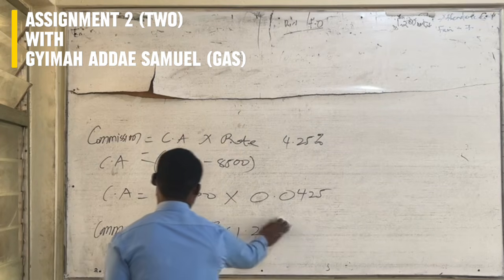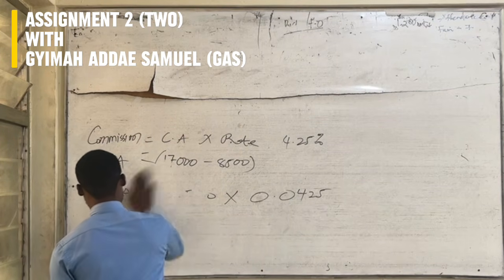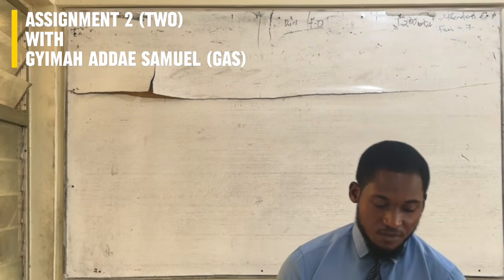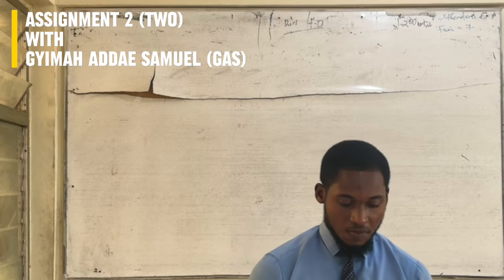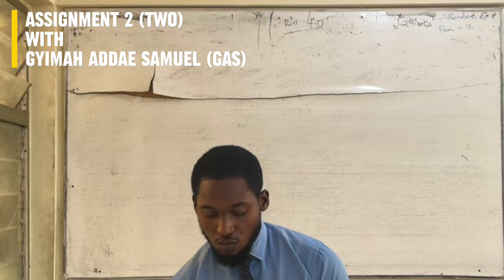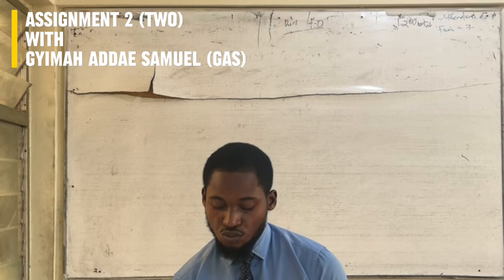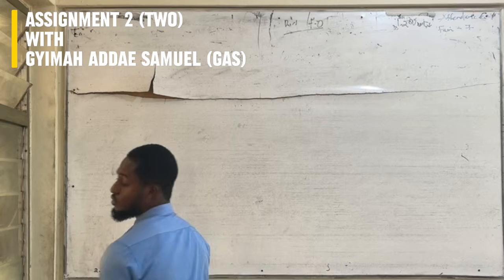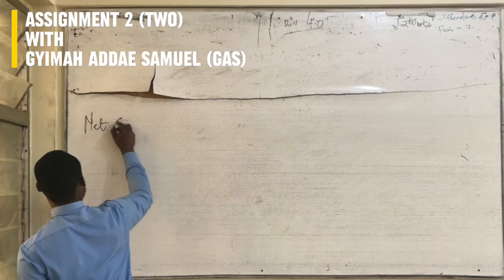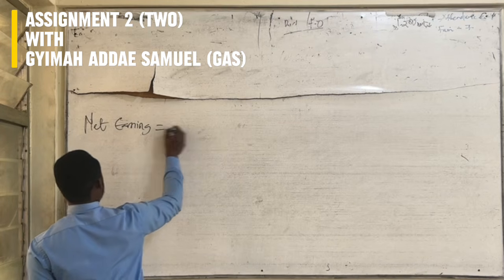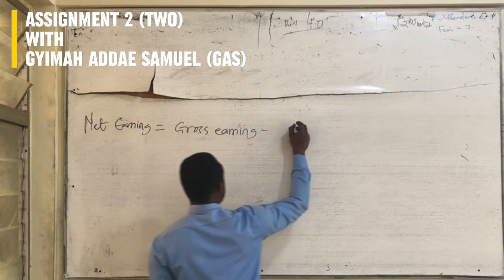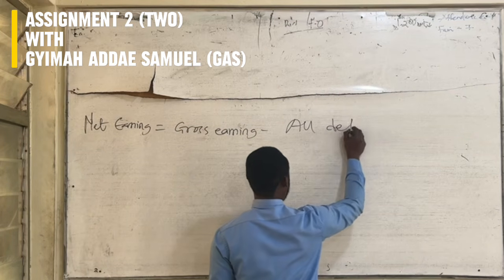We move on to question III. It says, if a staff makes a sale of 24,500 cedis and has a draw of 350 cedis, what will be his or her net earning? Net earning is computed as gross earning minus all deductions.